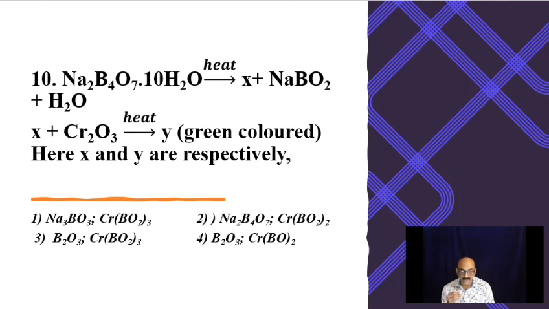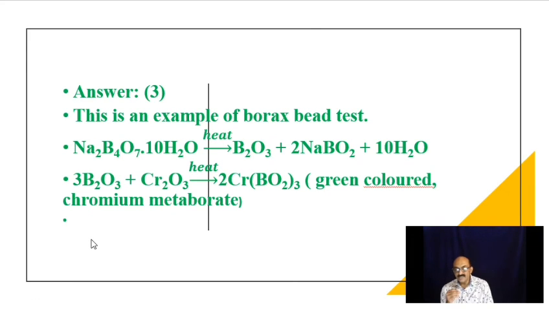For example, look here, answer 3. This is an example of a borax bead test. Na2B4O7·10H2O on heating gives a mixture of boron trioxide and sodium metaborate plus 10H2O. When you dip it in the oxide of chromium, it will stick onto that.